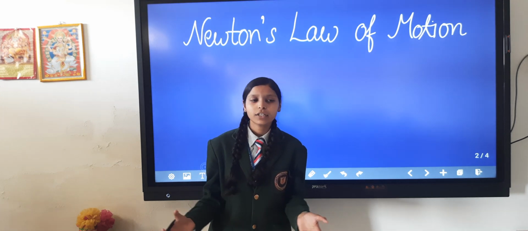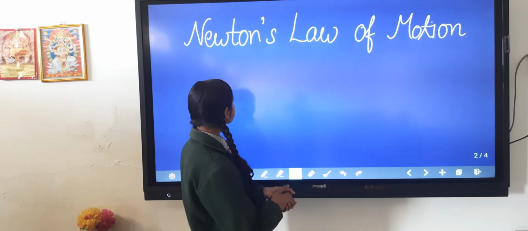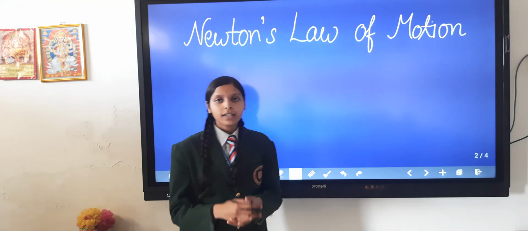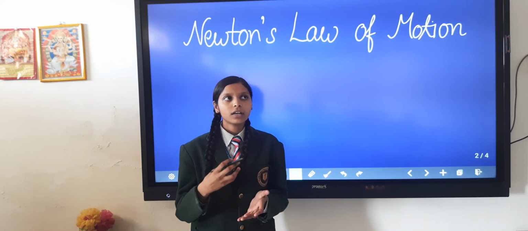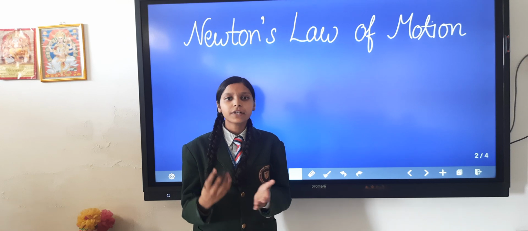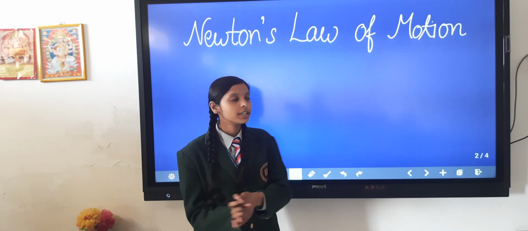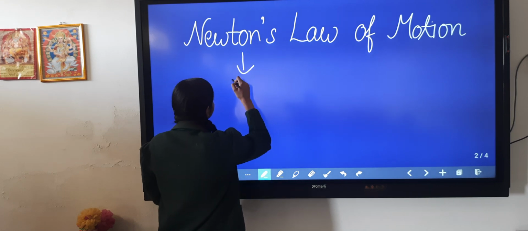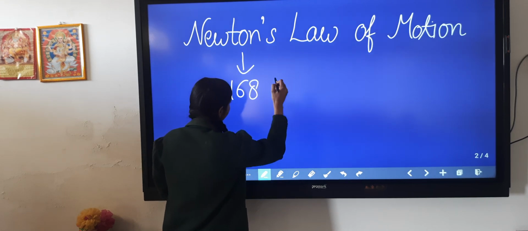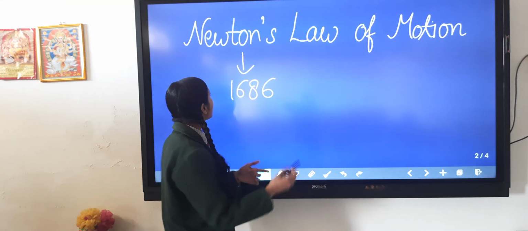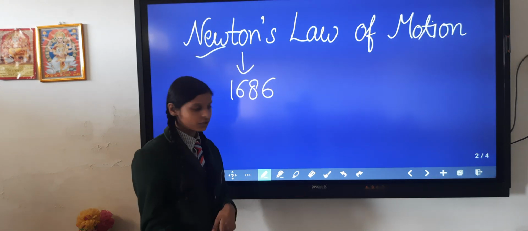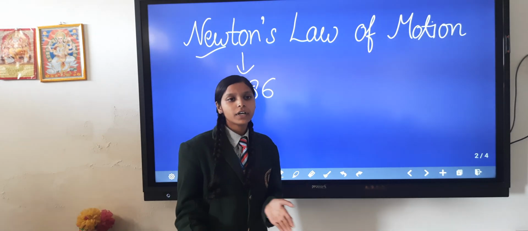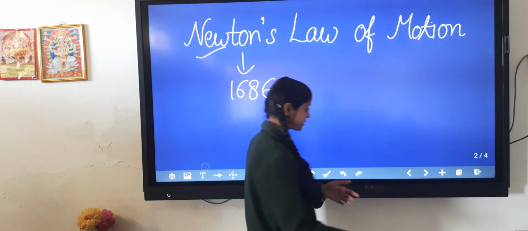Today I stand in front of you all to represent my topic, that is Newton's law of motion. The three laws that govern the motion of a body were firstly established by Sir Isaac Newton in the year 1686, and due to this the laws are known as Newton's laws of motion. Now see what the first law of Newton says.